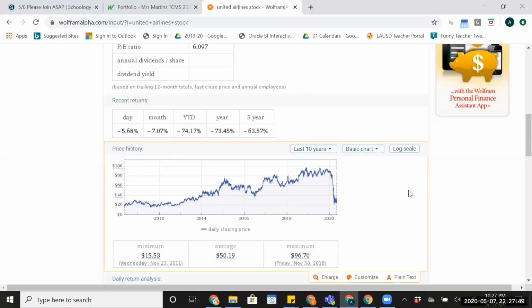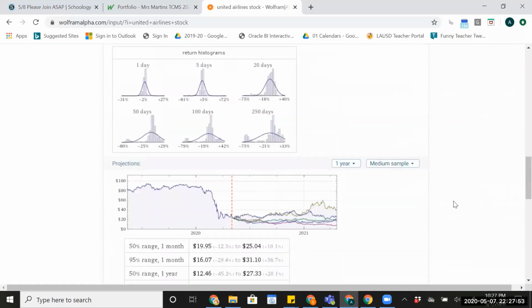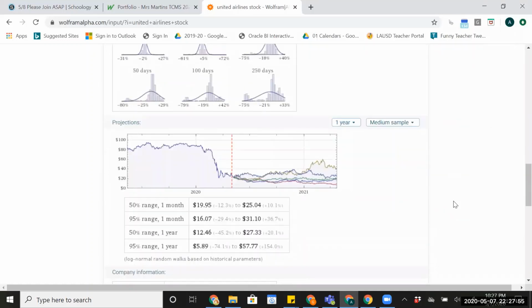It drops almost to what it was 10 years ago, which is pretty insane if you think about it. So Wolfram Alpha, guys, offers a lot of information about things that are happening. Here they've done projections, okay? Experts who have looked at statistics and said, if things continue the way they are, this is what's going to happen to the United Airlines stock. Here's 2021. Okay, so just some things for you to look at.